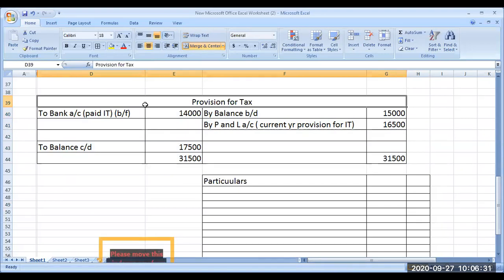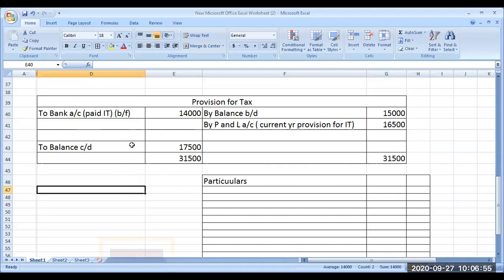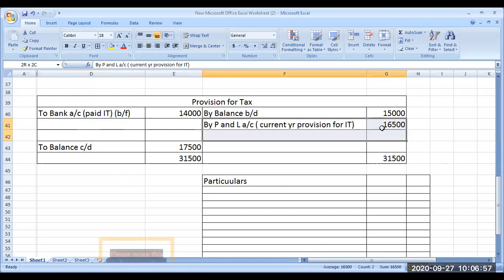But why we prepare this account is, it will have only two entries in a year. One is provision made and another one is tax paid. It won't change every now and then. So we prepare the provision for tax account to know how much provision you made in the current year, to record that in the P&L account, and how much you paid as income tax, to record that in the cash flow statement of operating activity. For that purpose, we are preparing this.